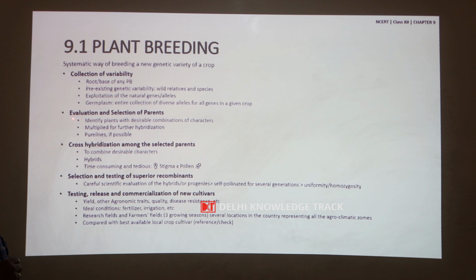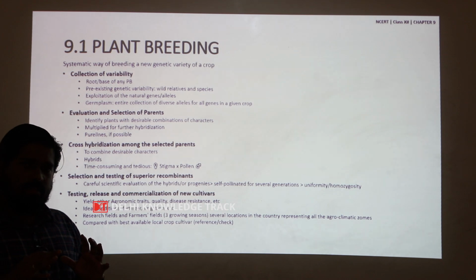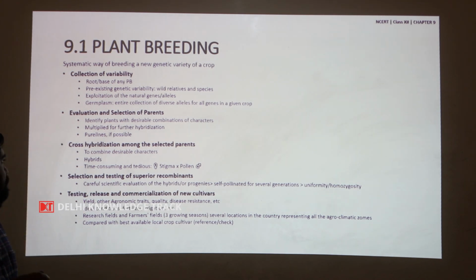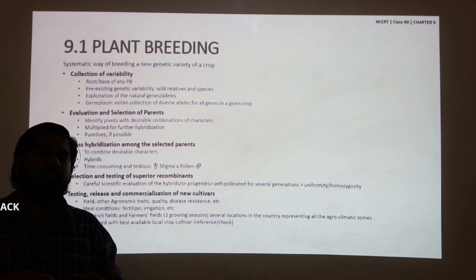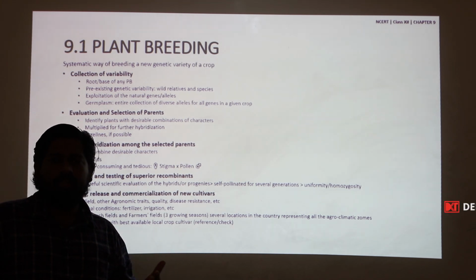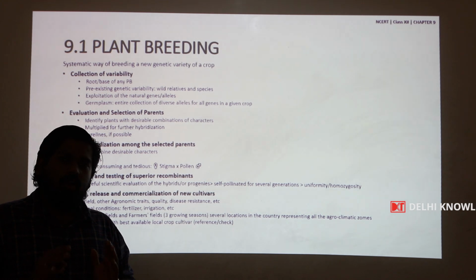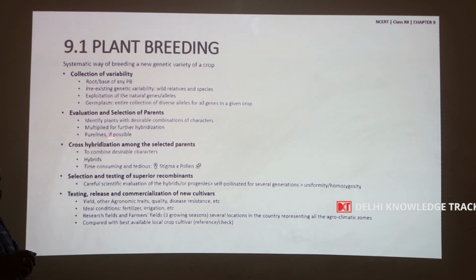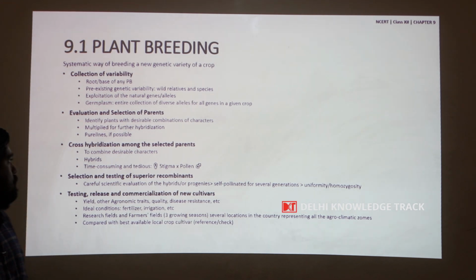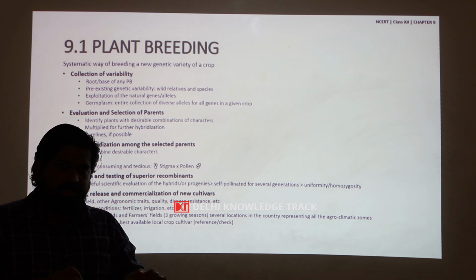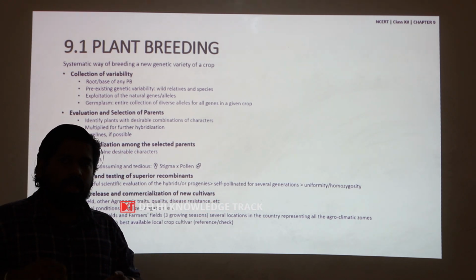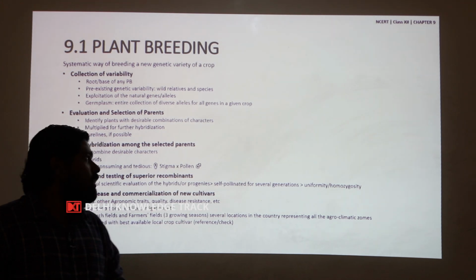After evaluating the collected germplasm, these are either multiplied, which could be used for hybridization, that is for crossing or plant breeding, or if everything is okay, they are used as pure lines as such. So, after evaluation of this germplasm, these lines which are selected are called parents for the further crosses.